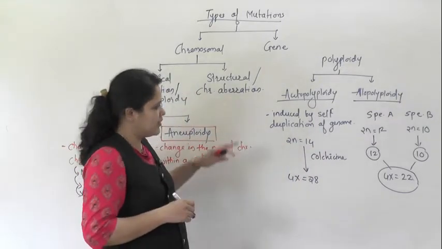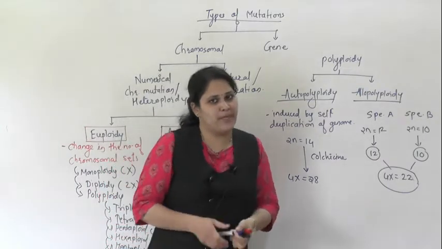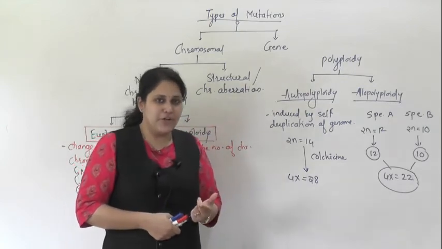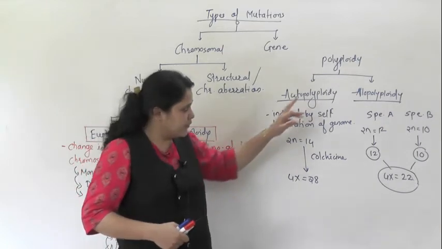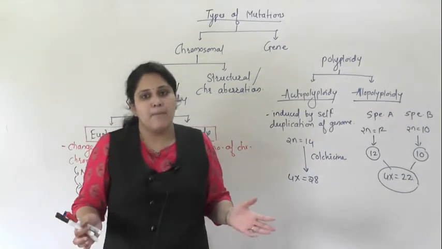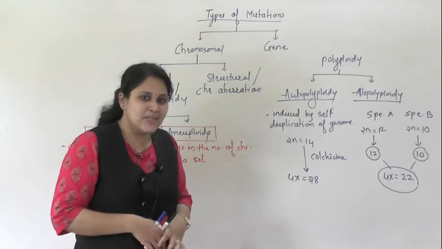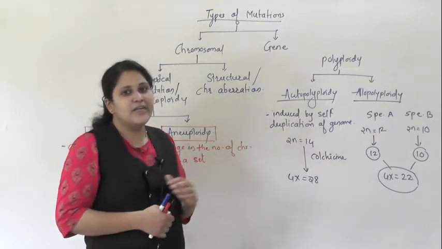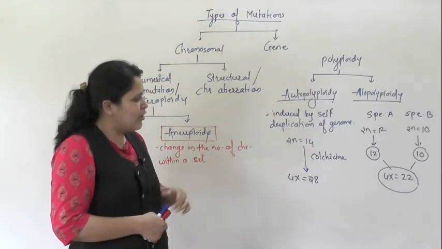Just try to understand. In autopolyploidy it is a self-duplication. Only one organism is involved, colchicine treatment is given, and that results in doubling of chromosomes. In allopolyploidy, polyploidy is induced by a hybridization experiment. Two varieties or two species are artificially hybridized, and that results in an increased number of genomes. That is known as allopolyploidy.